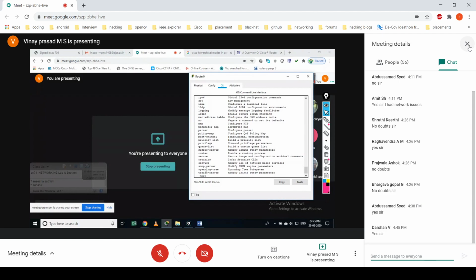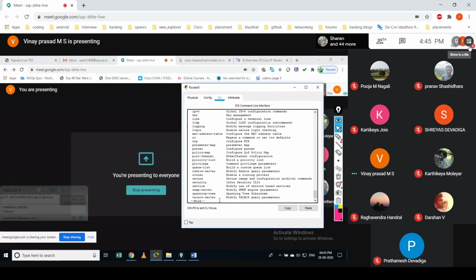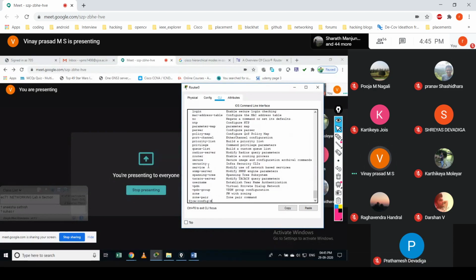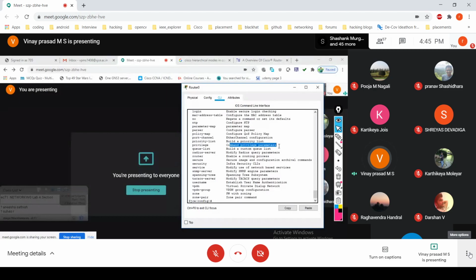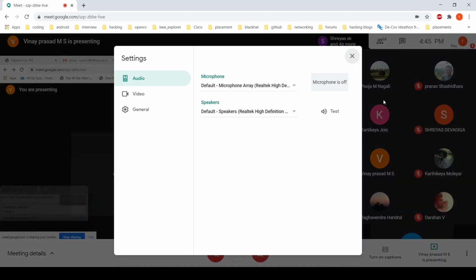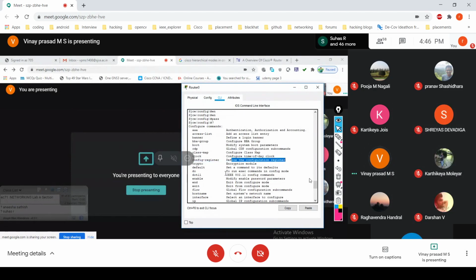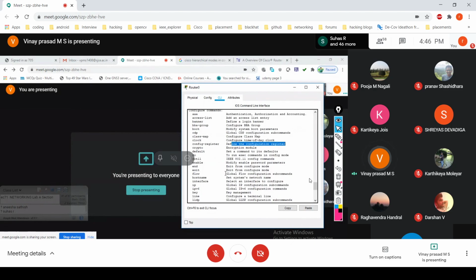I just want the whole password to be encrypted globally. That would come under something like the parsing policy, the privilege, the command privilege, something like that. And see here the configuration register. Define the configuration register. Okay, that I will tell you later.